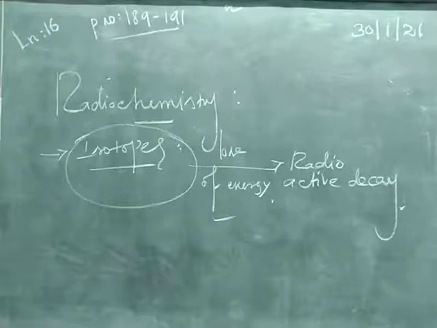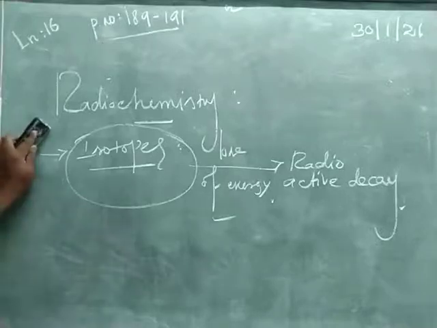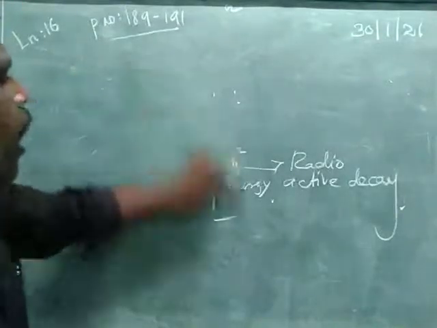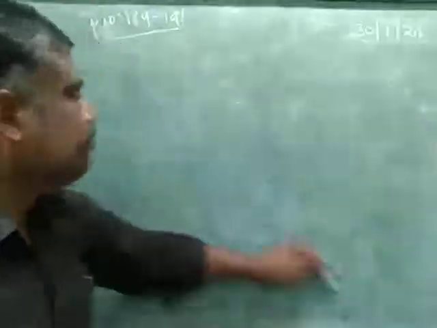Radiochemistry is the study of the chemistry of radioactive and non-radioactive isotopes. It includes both natural and artificial isotopes. Radiochemistry mainly deals with applications of radioisotopes to study the nature of chemical reactions of non-radioisotopes of elements, and applications of radioisotopes to various fields.